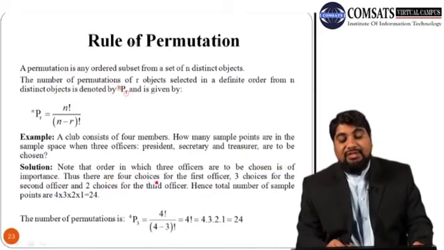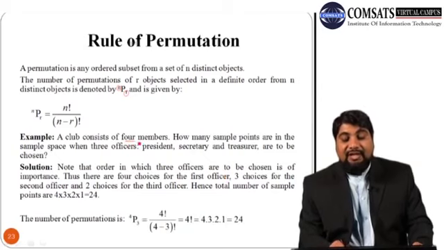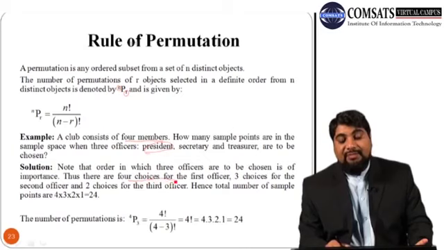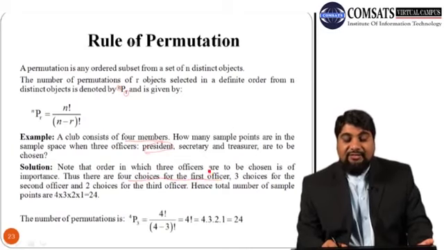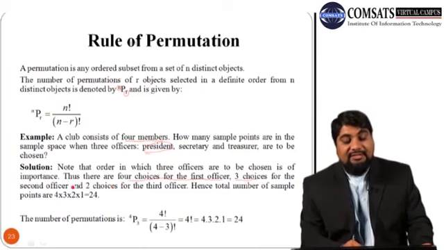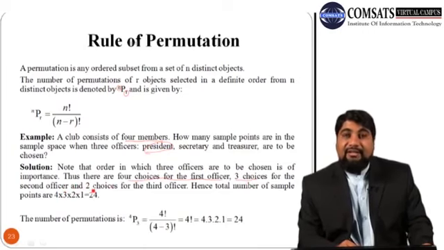Thus there are 4 choices for the first officer. Out of these 4 members, anyone can be president. So as far as the first officer is concerned, there are 4 choices. But once the first officer has been selected, there are 3 choices left for the second officer, the secretary.